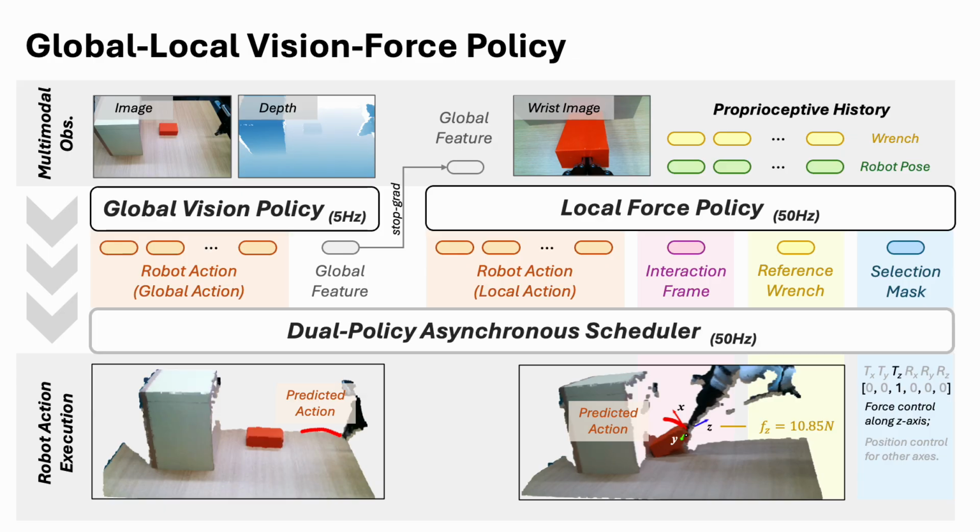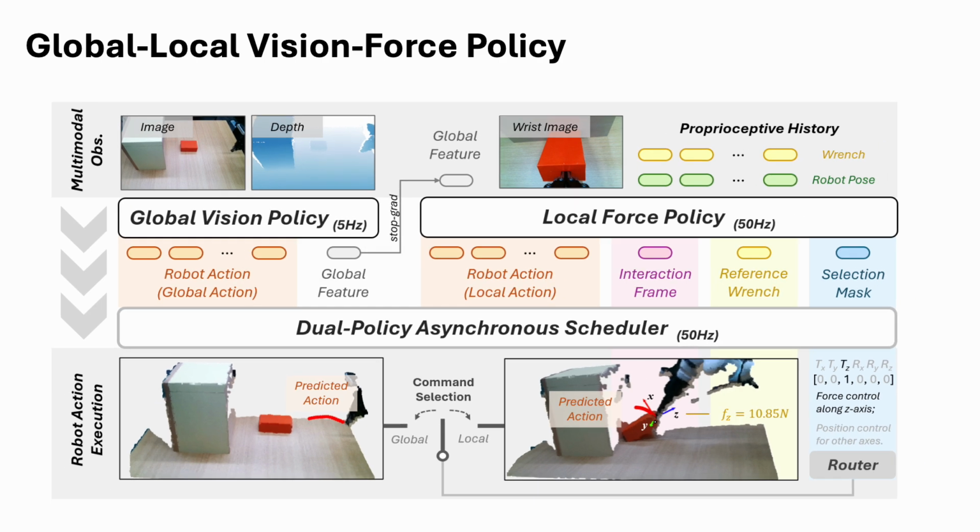Finally, an asynchronous scheduler with a simple router decides at each time step whether to stay with the global plan or hand over to local contact control, so we stay efficient in free space and stable and precise once contact begins. The core challenge is timing.